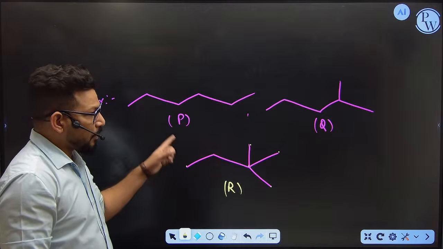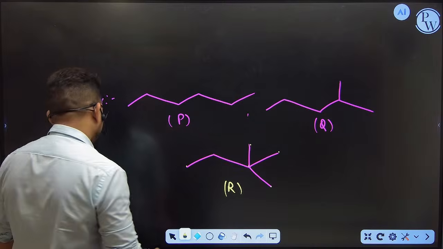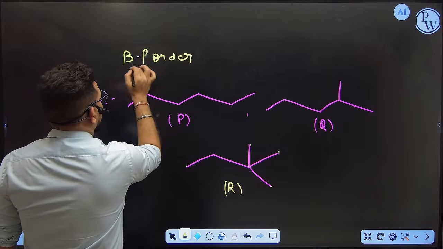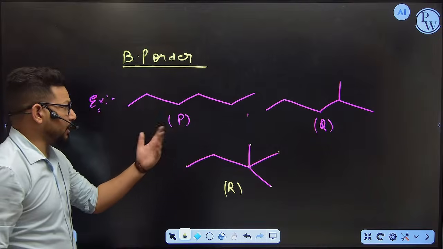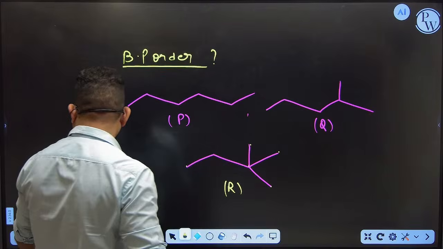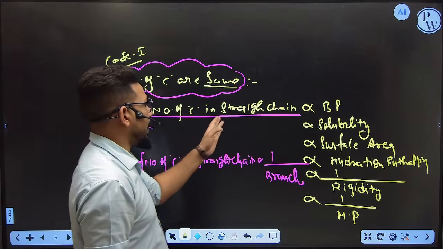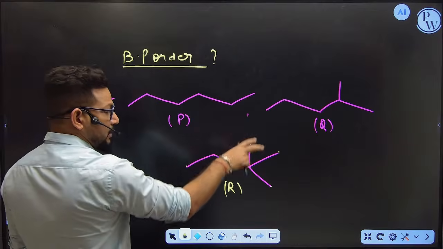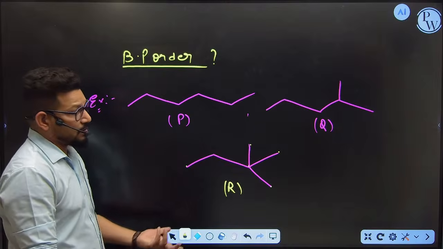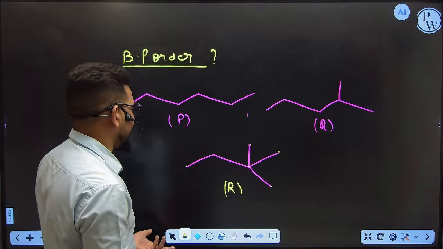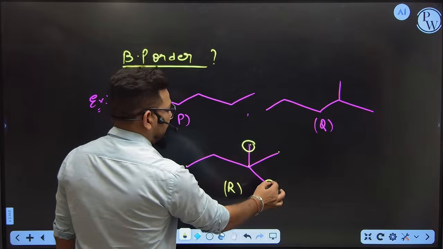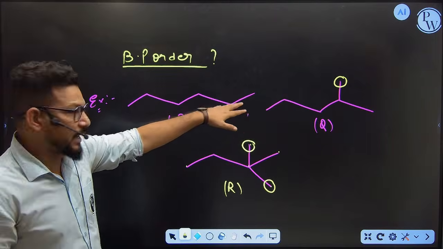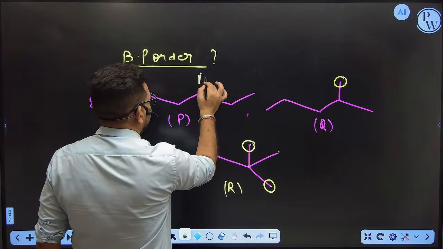So all these three compounds contain 6 carbons. Now they are asking, kindly explain their boiling point order. What is the boiling point order for these three molecules? As we know, our basic relation is that the longer the straight chain, the higher the boiling point. So can you tell me in all three compounds which one has the largest straight chain? Easily we can see here, it has two branches, it has one branch, there is no branch, that one is a complete straight chain. If it is a straight chain, then the boiling point of P should be higher.